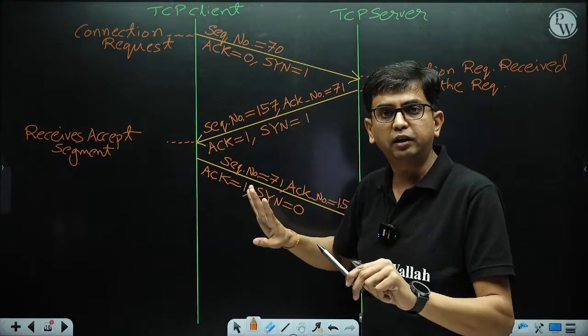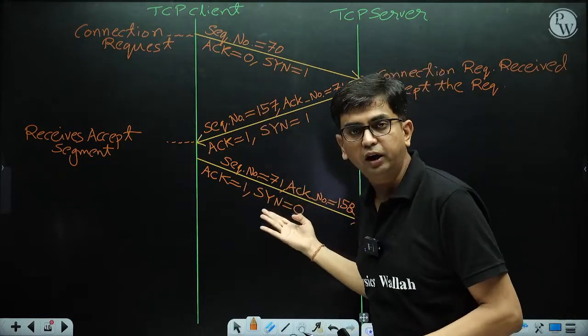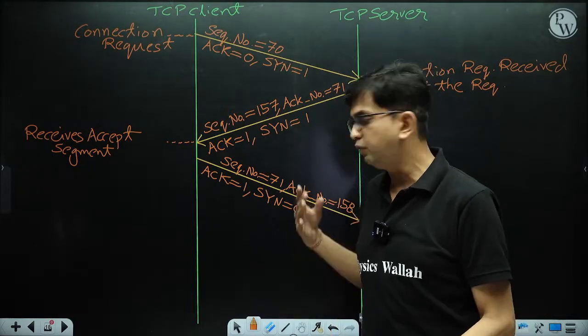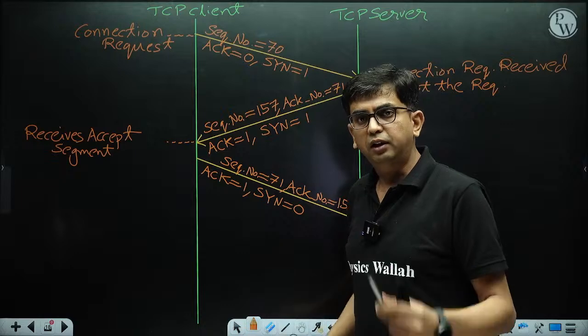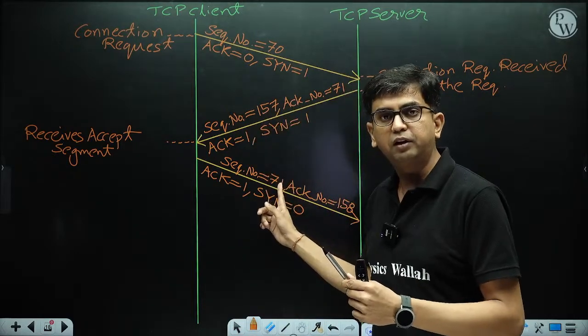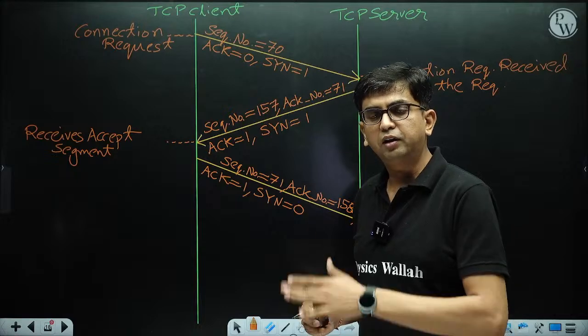But you can put data here, and if you are putting data here, then the first byte of the data, that sequence number is 71. So its sequence number starts with 71.